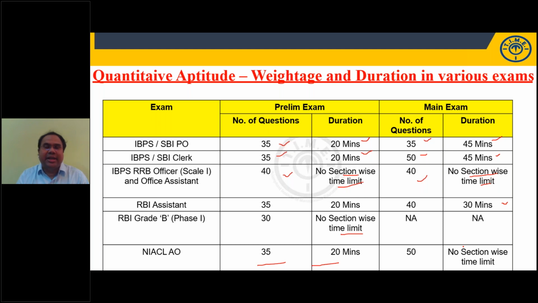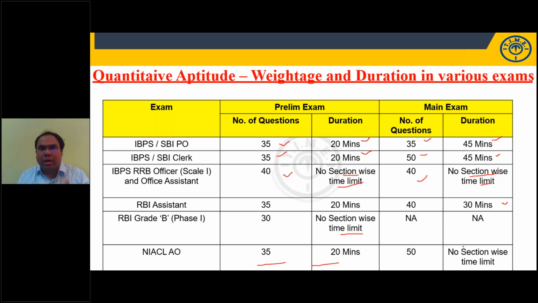But broadly, you can see that in most exams, particularly the prelim exam, 35 questions are to be solved in 20 minutes. That means, students, each question gets less than 35 seconds. So what is important in your prelim exam? Both your speed and your accuracy are important when you are writing your prelim exam.